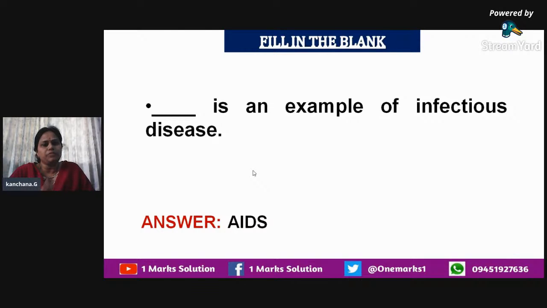That is, they get it from their parents, because of that gene, you know it very well. Other things, as we saw, are also diseases caused by infections, and there are also lifestyle disorders or diseases. So the apt answer for infectious diseases is AIDS. Whenever we talk about an infectious disease, a particular organism is able to cause it. It might be a pathogen, which can also be a parasite. So the answer is AIDS.